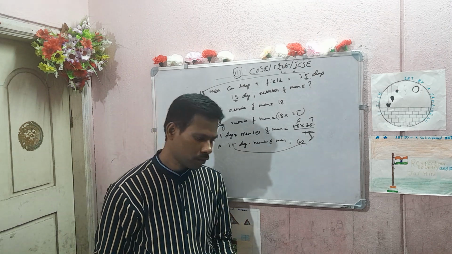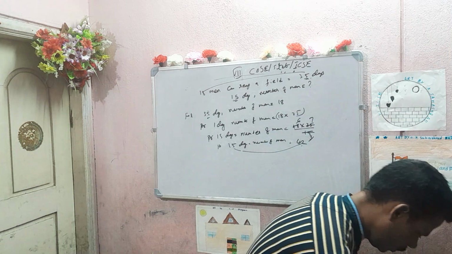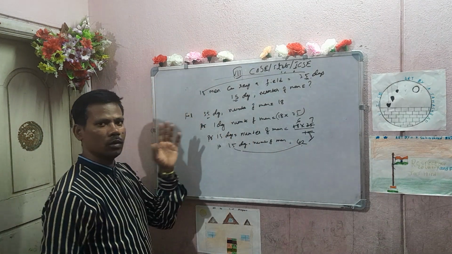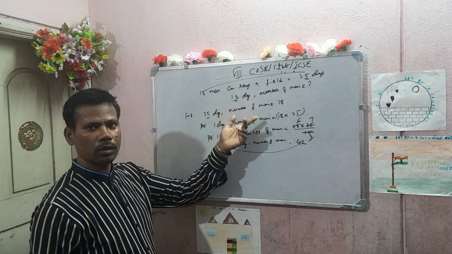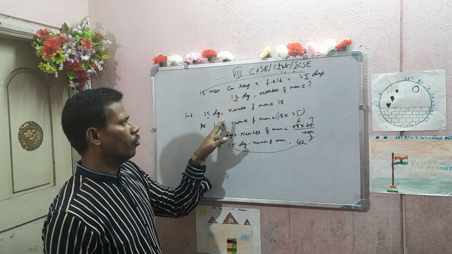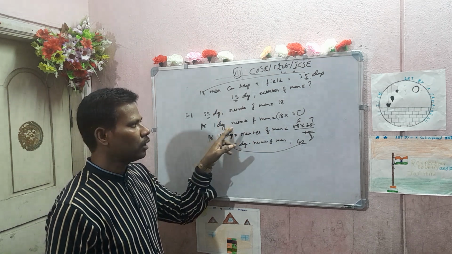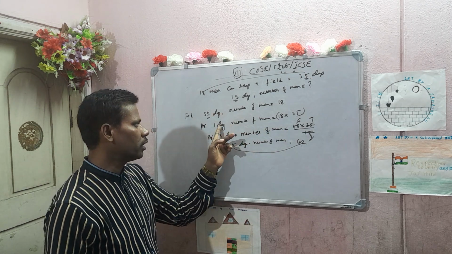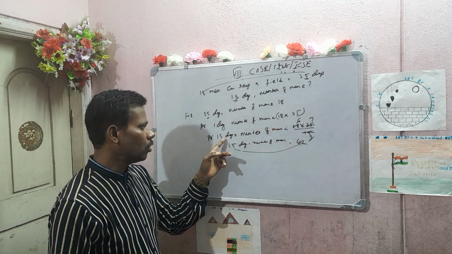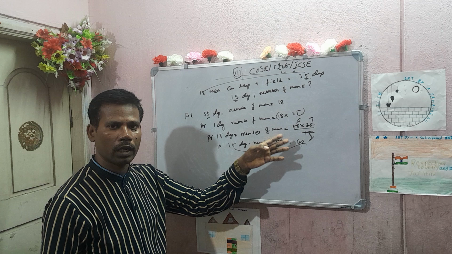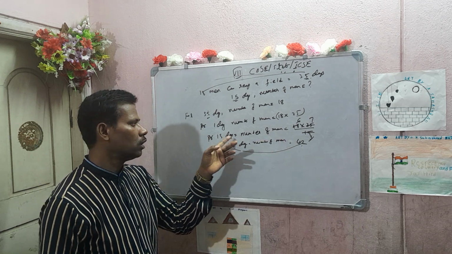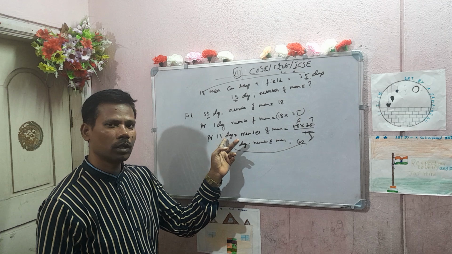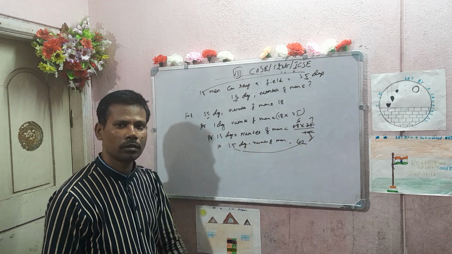Next. Do you have any doubts in this? Always you have to calculate for one day how many men. Days and men, remember in mind. One day, more men. Now days are more, you require less men to finish the work. From 1 to 15 days have increased, so if the days have increased, you require less men.